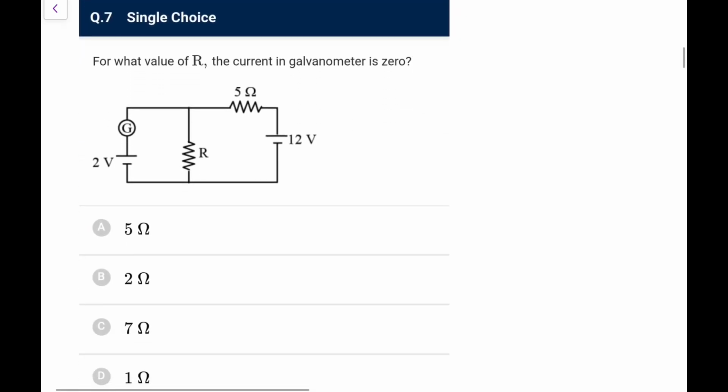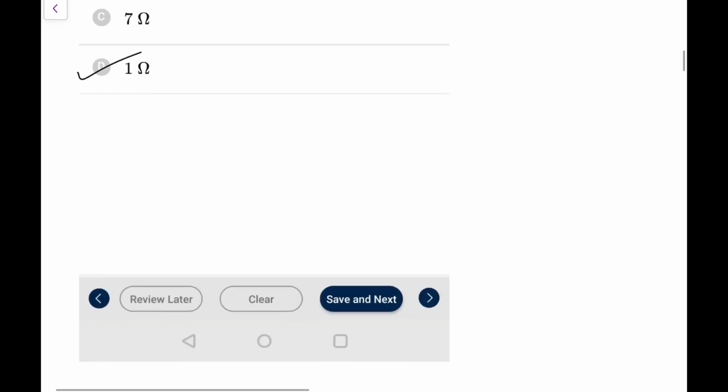For what value of R is the current in the galvanometer going to be 0? So current in the galvanometer is 0, that means there is no potential drop here, so it would be 2 volts here. It would be a simple wire here, so it is 2 volts. So this is also 0, this is 12 and this would be 2 volts. That means the drop here is 10 and here is 2. So what we can say, this is 10 and 2, so directly this would be equal to 1 ohm, because no current is flowing there, so only one loop is there and 2 ampere is flowing, so this should be 12 by 6, so R should be equal to 1 ohm. Directly you can go just by visualization.